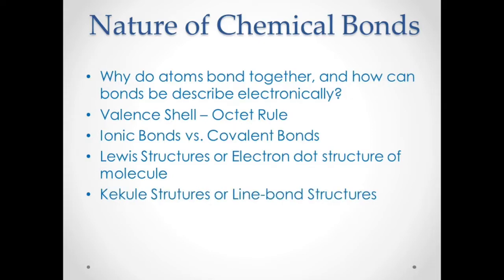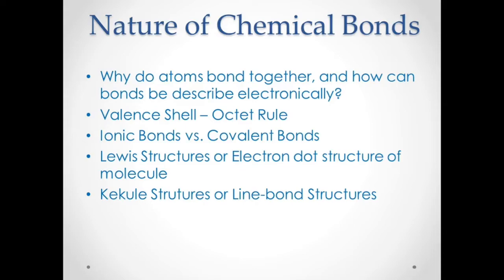line bond structures. Remember, what did Kekulé propose? The two-dimensional structure of the organic substance. That is actually the line bond structure. The Lewis structure is more on the electron dot structure, while the Kekulé structure is more on the line bond structure.